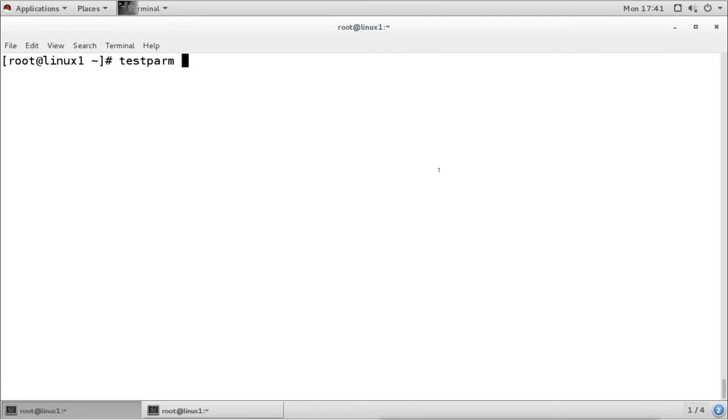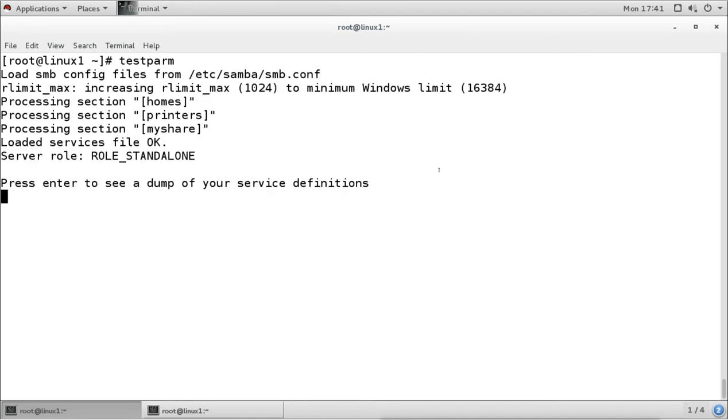So let's check this. It says here that it is loading the configuration from this SMB config file, and it processed the home section, then the printer section, and also the section which we created, my share, and loaded successfully.